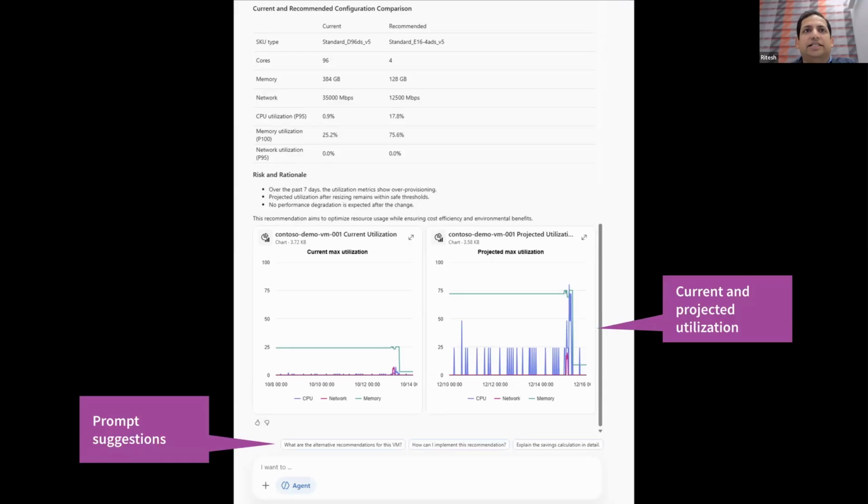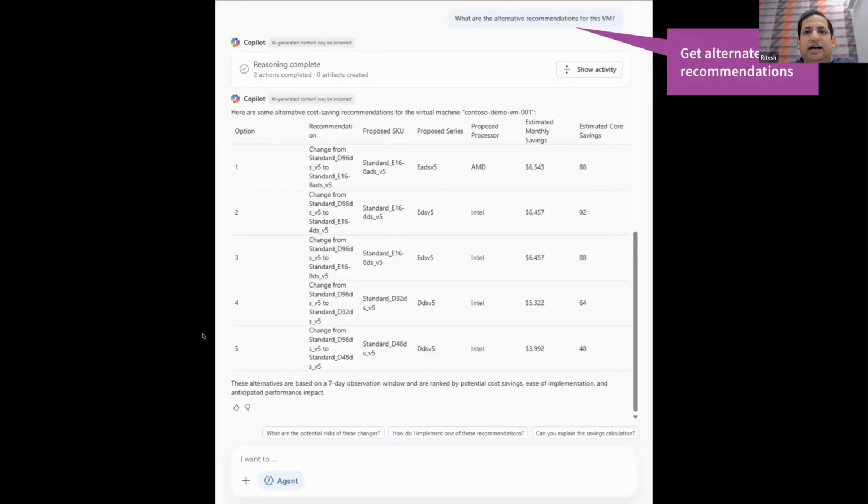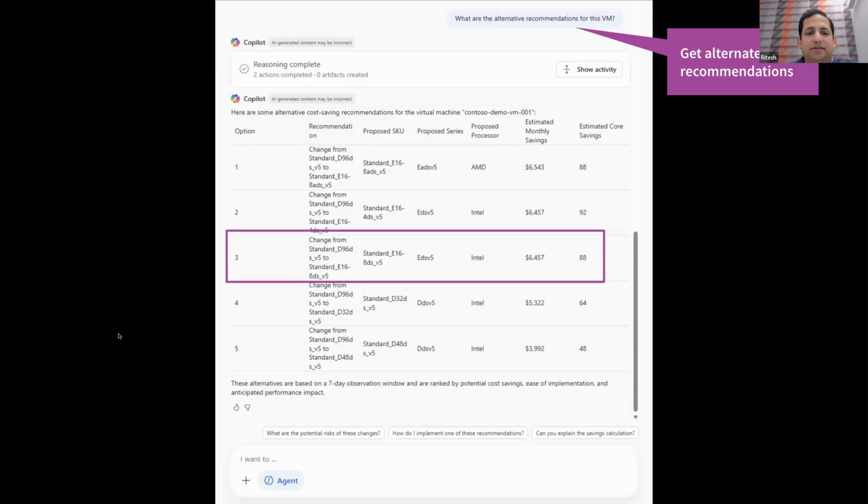On clicking the suggested prompt, next slide, I get a list of alternate SKUs I can move to, which have lesser savings but are more conservative. I see the third option is an 8-core SKU. It runs on Intel just like my current SKU, while still giving me a decent level of savings, 6.4K instead of 6.5K. I'm comfortable with this and want to get to acting on it.